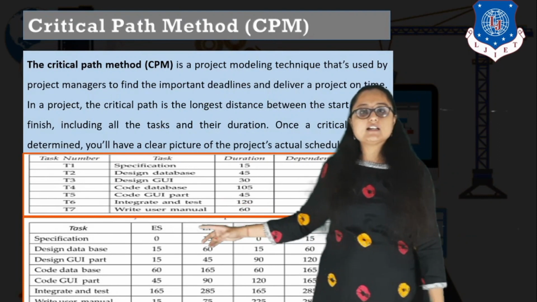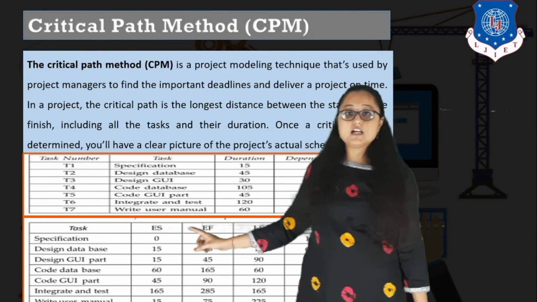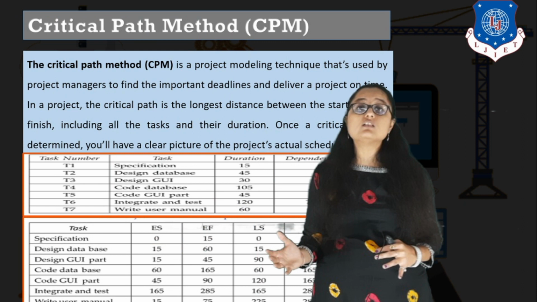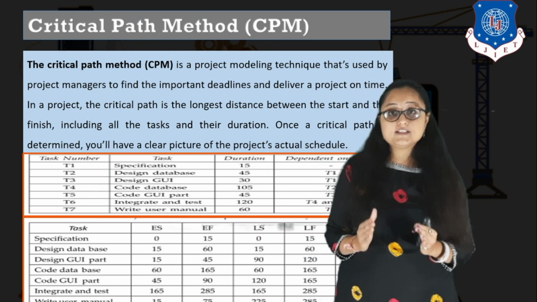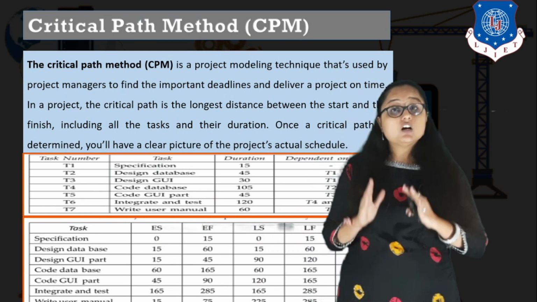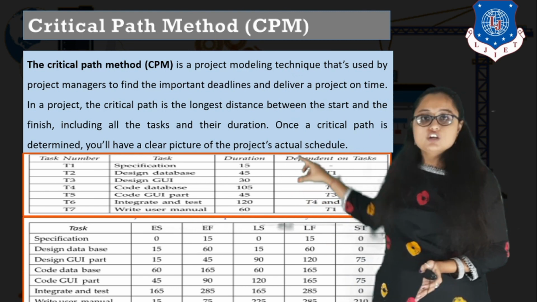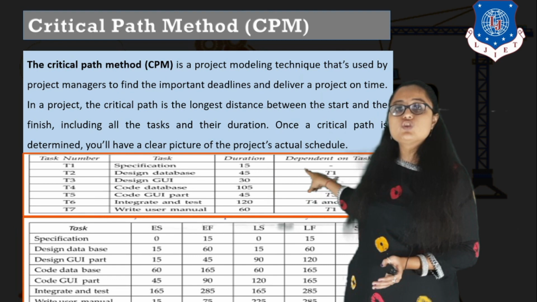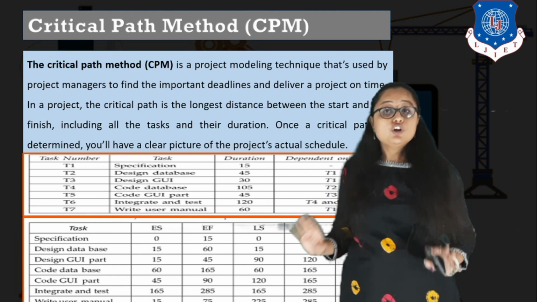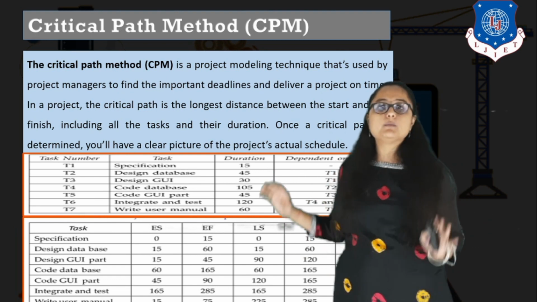So first task is specification. Earliest start time means the earliest time when you can start this specification. Earliest start time is totally dependent on the dependent task, right? So here you can see specification is not dependent on any task. So you can start specification from day 0.